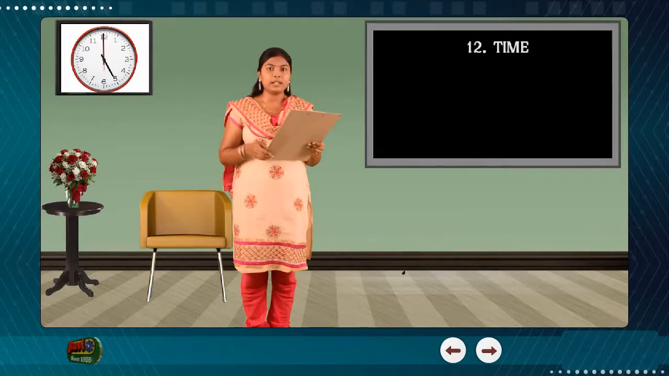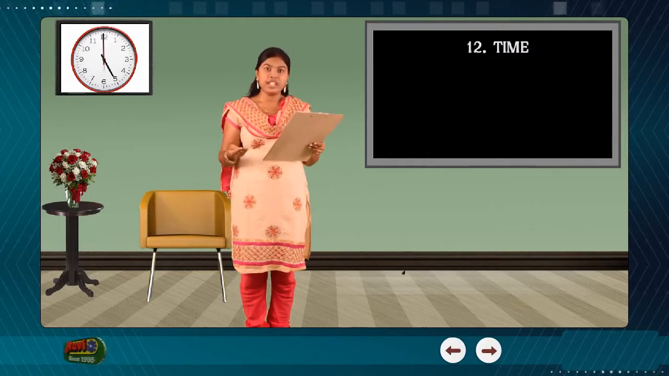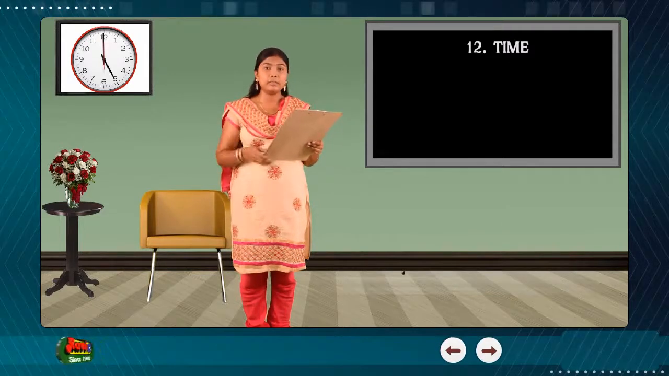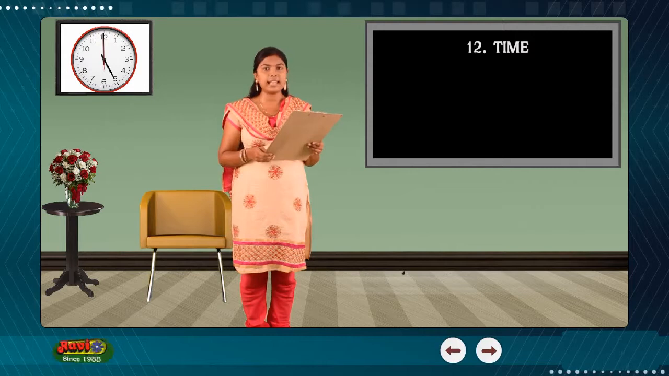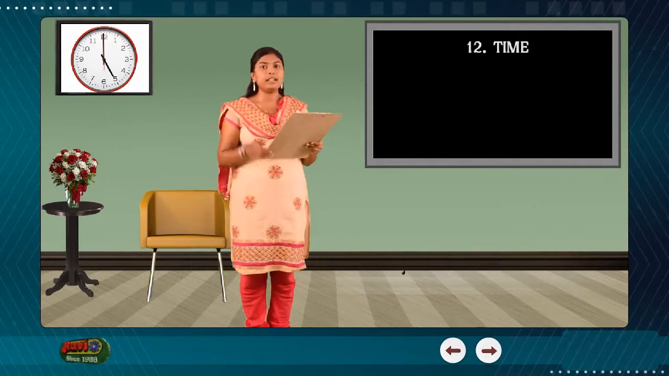Time becomes evident through motion, sunrise and sunset, day and night, the changing seasons, the movement of the celestial bodies, etc. In this chapter, you will learn about time. Chapter 12. Time.